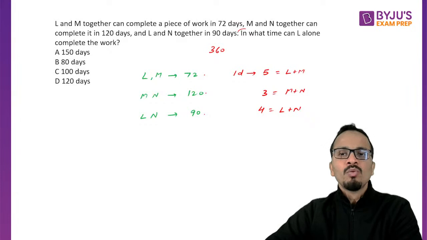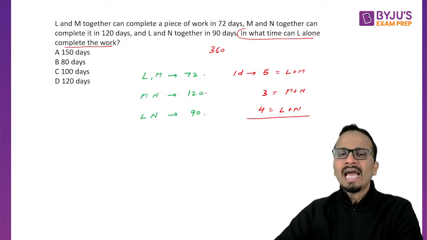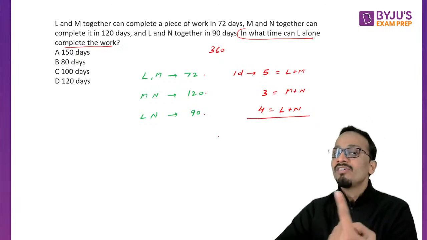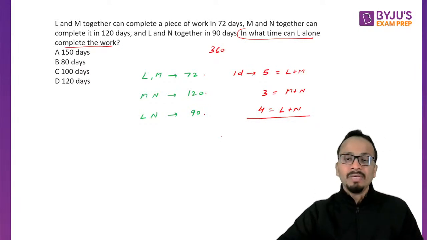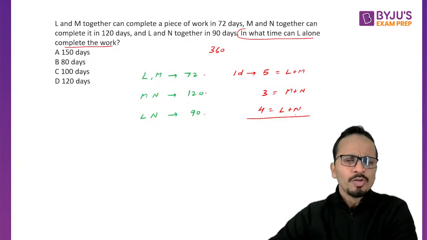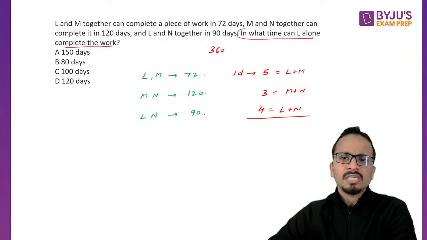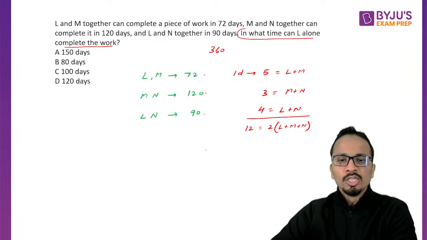Now I have to find out in what time L alone can complete the piece of work. Basically I have to first find the 1 day work of L, and then I'll be able to get the answer. The easiest way of solving this is to add all these three equations. So 5 plus 3 plus 4, on the left hand side it is 12, and on the right hand side it will be twice of L plus M plus N. So the value of L plus M plus N will come out to be 6.